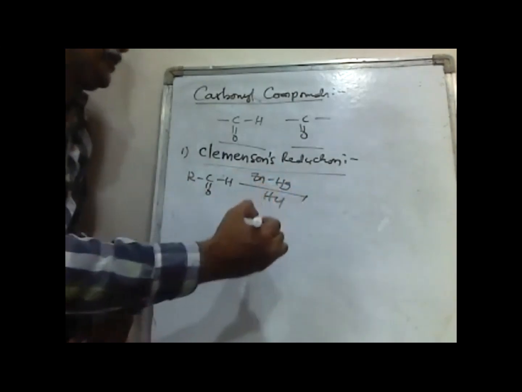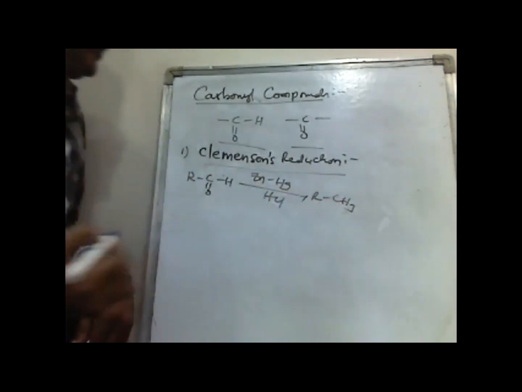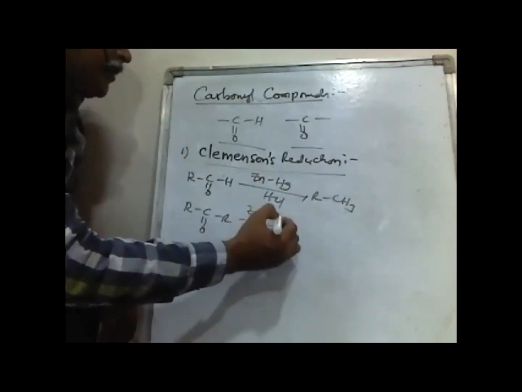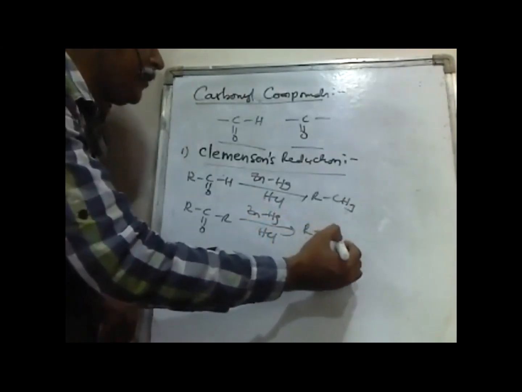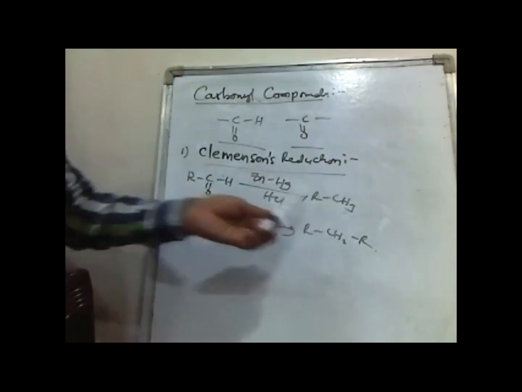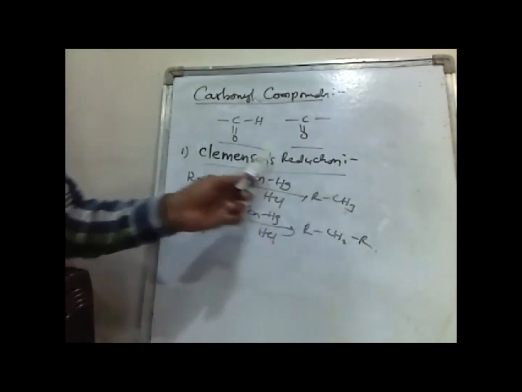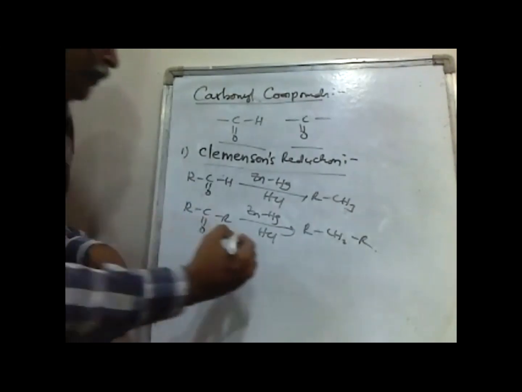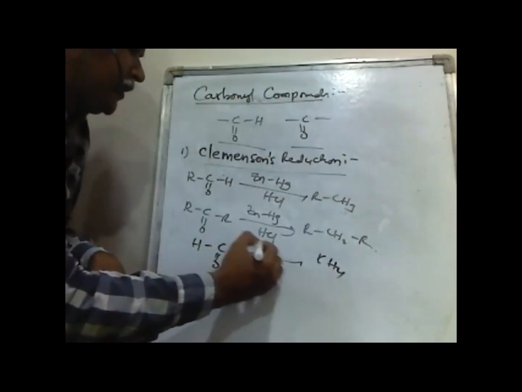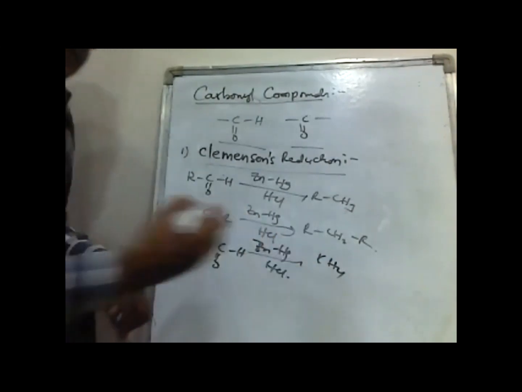When aldehydes or ketones are treated with zinc amalgam and HCl, alkanes are formed. This reaction we are calling Clemmensen's reduction. You see here, to prepare methane, what is the reactant we need to take? Formaldehyde, with zinc amalgam and HCl.